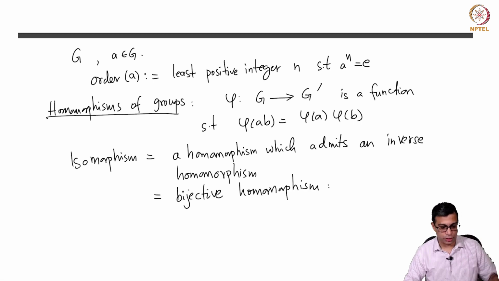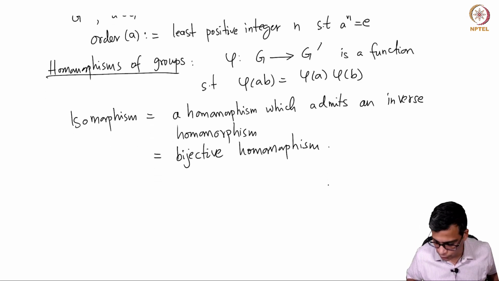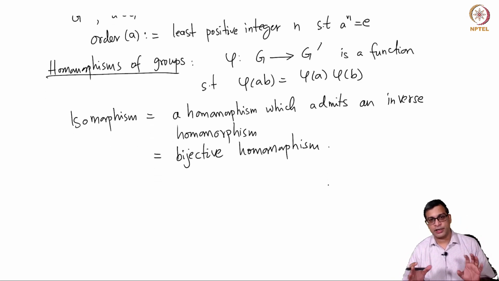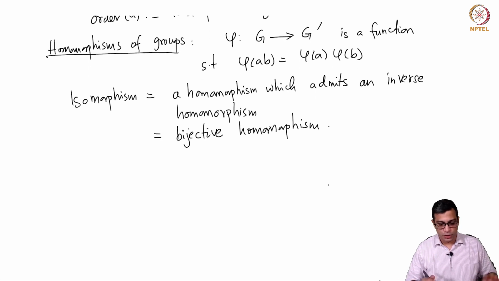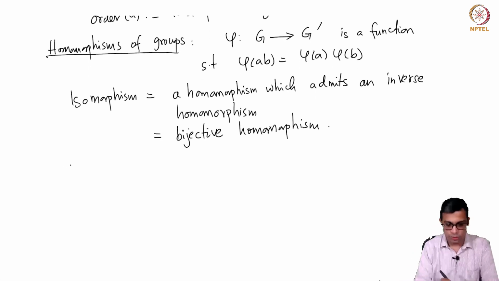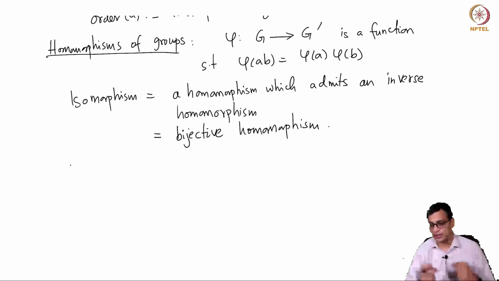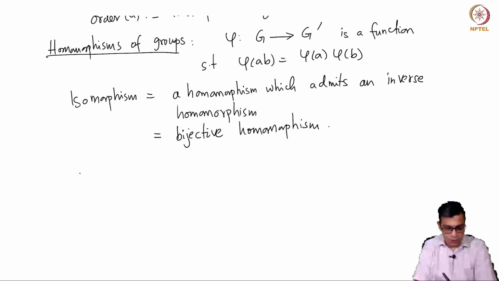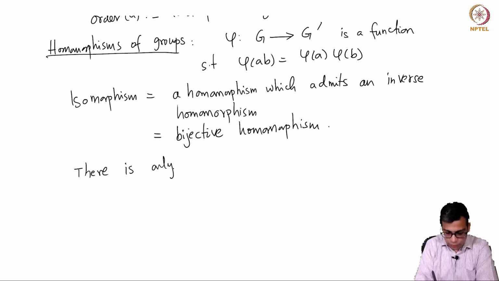So, in groups it is nice that an isomorphism is simply a bijective homomorphism. We are mainly interested in isomorphism classes of groups. For example, we are not going to treat two groups which are isomorphic as different. So, for all practical purposes they are the same. So, there is only one group up to isomorphism as always